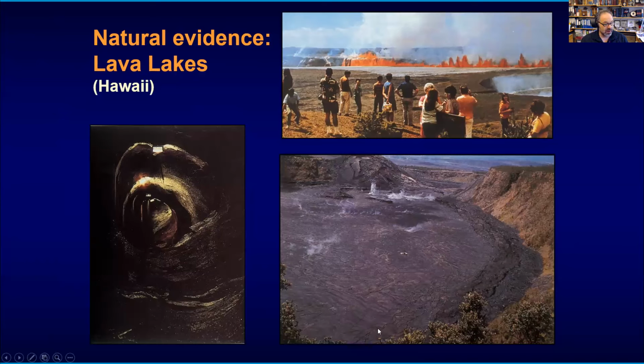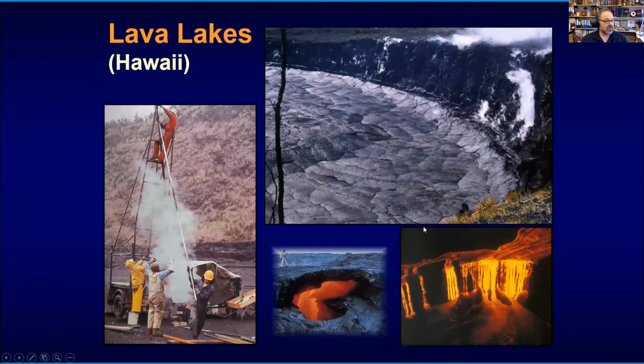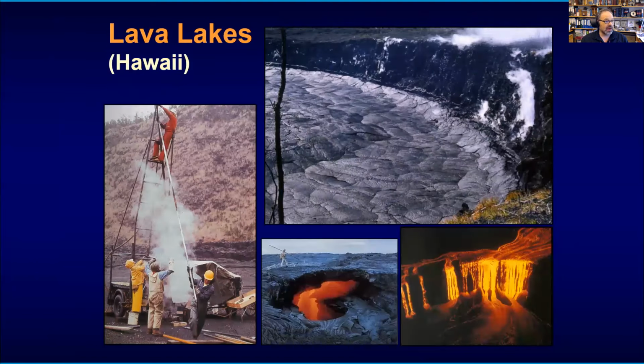You can see that it's cooling. And there's also a bit of a crust here already, and the crust is pushed around. There's a bit of microplate tectonics going on. And here is a fissure eruption, and the lava from the fissure eruption is filling the lake. So here we have a bit of an analogy to a magma reservoir. Here, the lava lake is cooling, and at the surface we see these polygons that are forming when lava is cooling. And of course, the Americans have studied this, and the USGS has actually drilled into the lava lake once the crust was sufficiently solid.